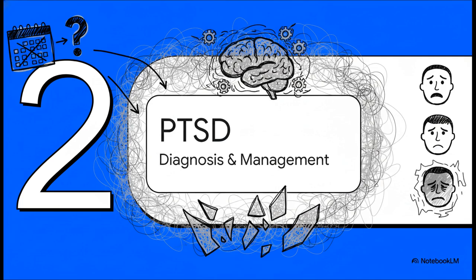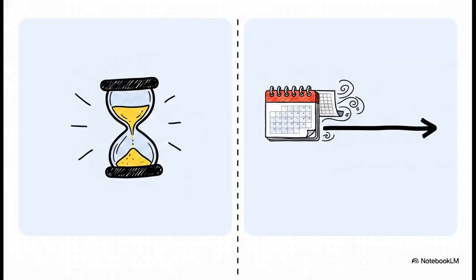All right, let's transition smoothly over to Section 2, post-traumatic stress disorder, diagnosis and management. So what happens when those 4 weeks pass and the patient just isn't recovering? This is where the diagnostic categorization evolves, and the crucial point is the timeline. The stressor is the exact same exceptional event we just discussed for ASD. But for a PTSD diagnosis, those clinical symptoms must last beyond 1 month. It's also incredibly important to note here that PTSD can actually feature a delayed onset, where symptoms might not even bubble to the surface until 6 months or more after the initial trauma.